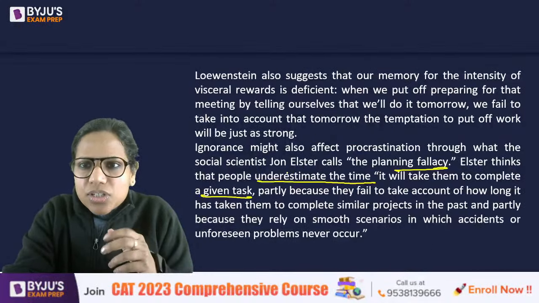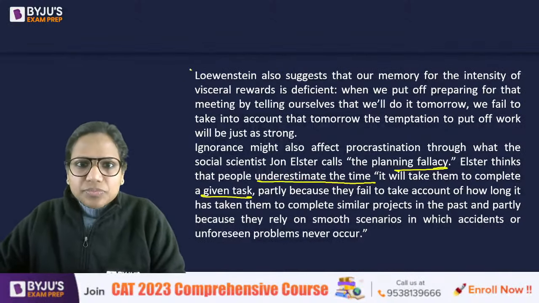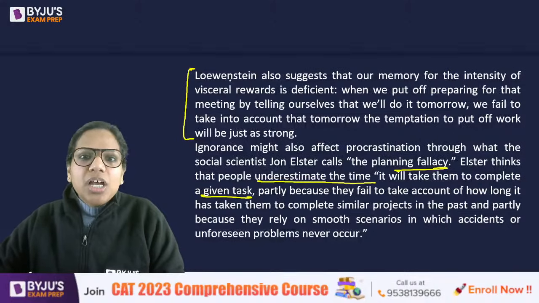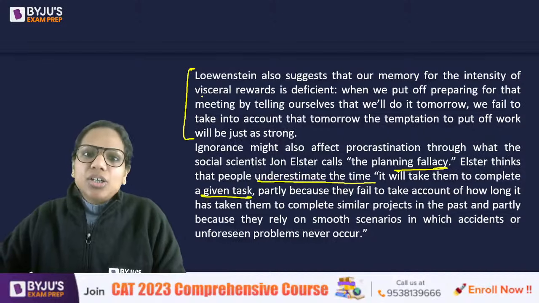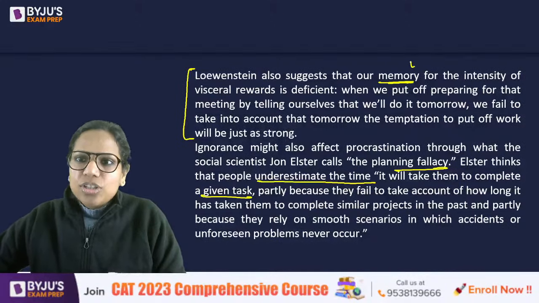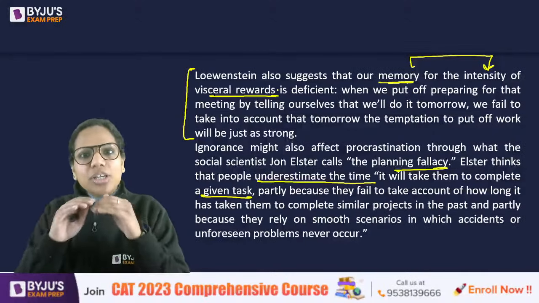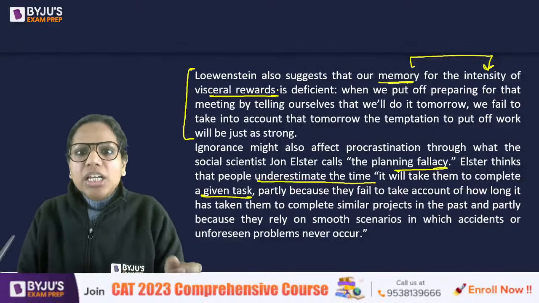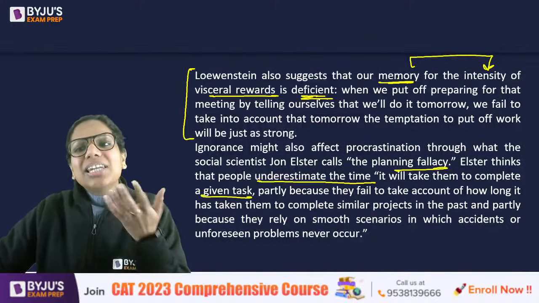Visceral rewards we were talking about. Yeah. Read this part. Lowenstein also suggests that our memory for the intensity of visceral rewards. So it's not that our brain is not able to capture this at all. It's just that there is something lacking in this memory.